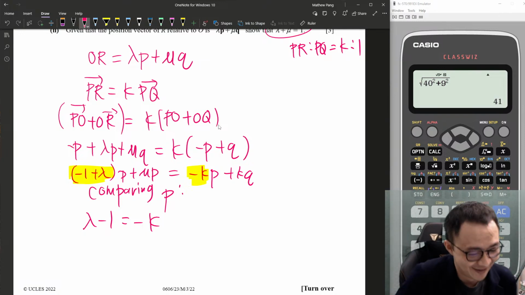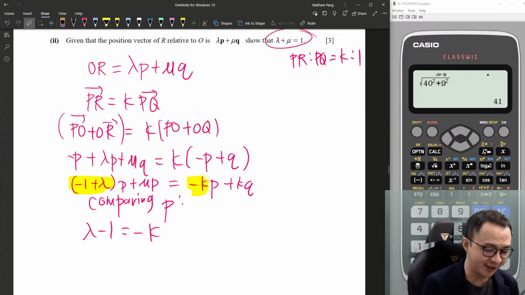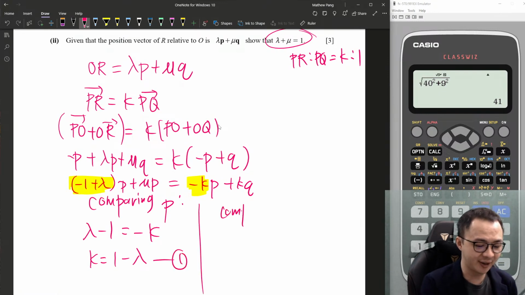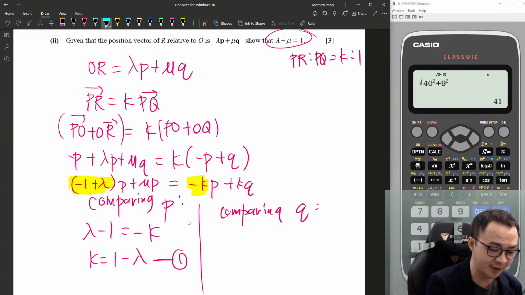Alright, so I will make K the subject because I want to prove that. So K equals 1 minus lambda, first equation. Then I will compare the Q, which is the value beside the Q here. You should be able to see this is mQ, right? My bad, this one should be mQ. So this one should be K.